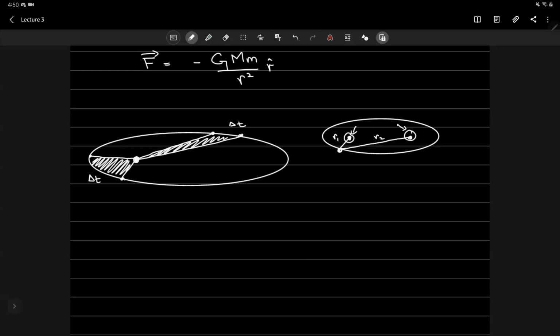Now if two similar observations are made a week apart at one part of the orbit further from the sun, the bounded area is exactly the same as the one that is closer to the sun. So the orbital speed of each planet is such that the radius vector sweeps out equal areas in equal times.